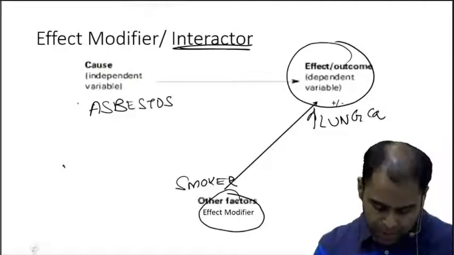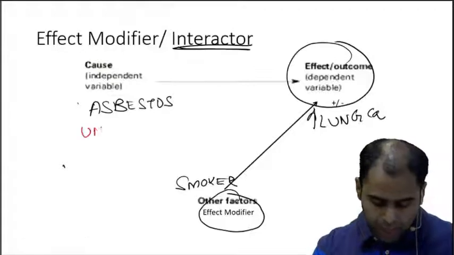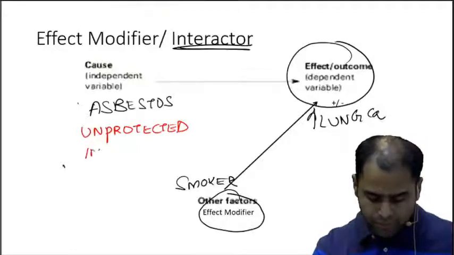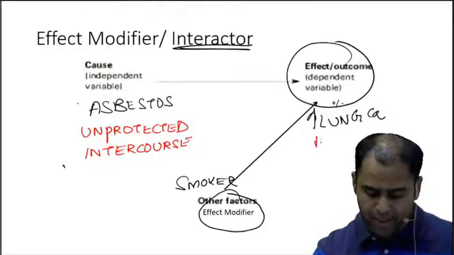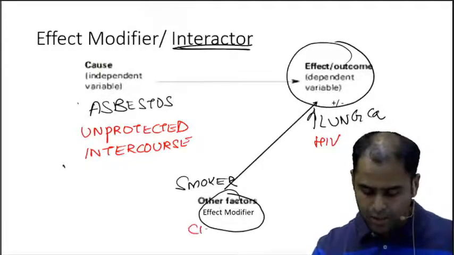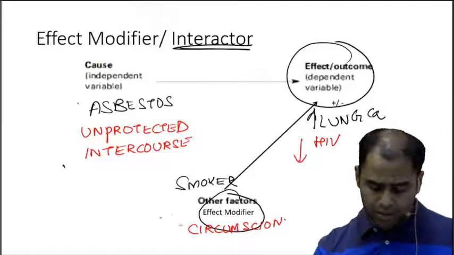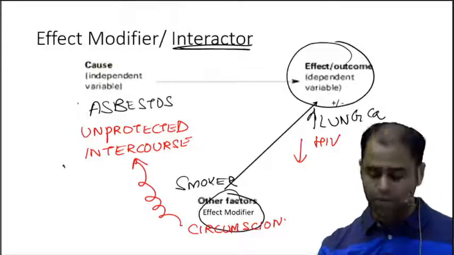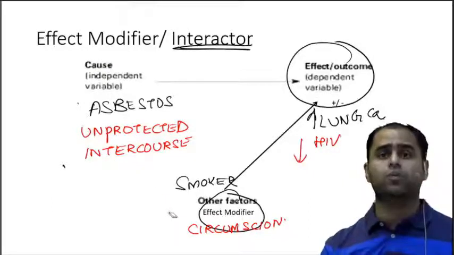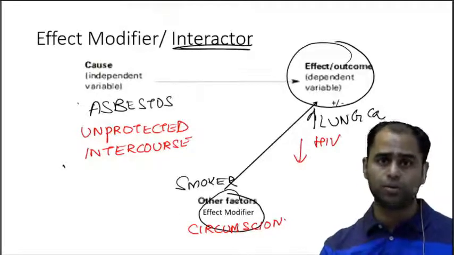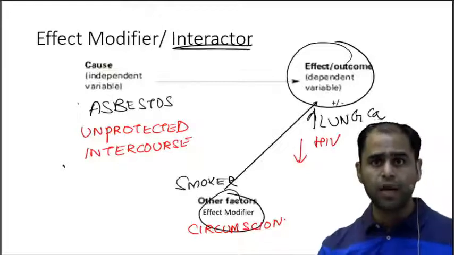Now let me give you another example. Unprotected intercourse would lead to HIV. Circumcision would lead to decreased risk of HIV. But this does not mean that a circumcised person would undergo unprotected intercourse. Yes, done. I hope it is clear.